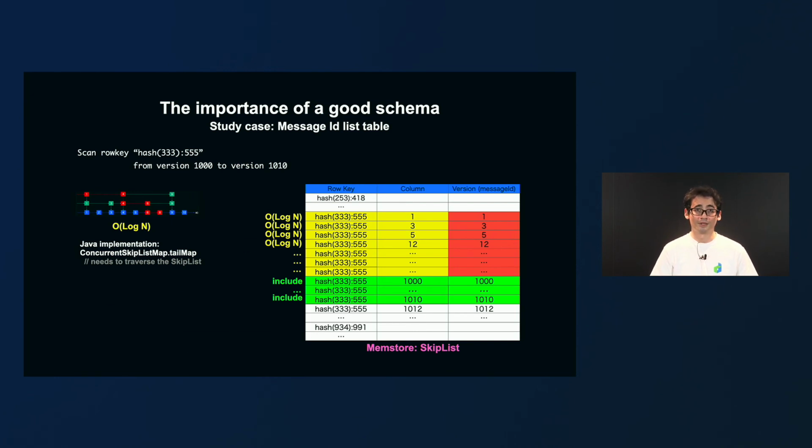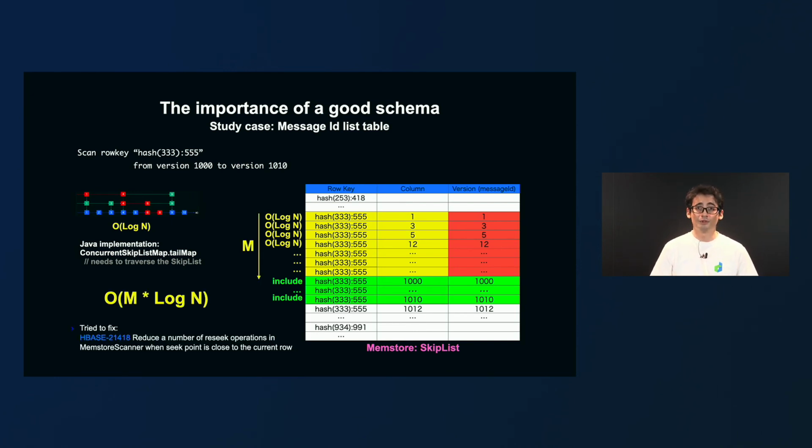Now imagine we need to filter out many columns. Let's say m number of columns, and much more than 1000 columns. We will end up having time complexity of m log n, and that was the reason why we had such a bad performance. We tried to fix the memstore behavior, but because of other trade-offs, it was never merged. But the patch is available for everyone if you want to check it out.